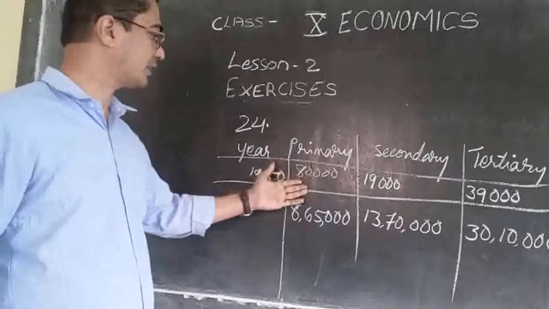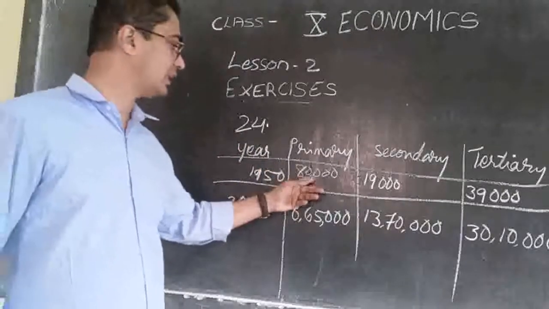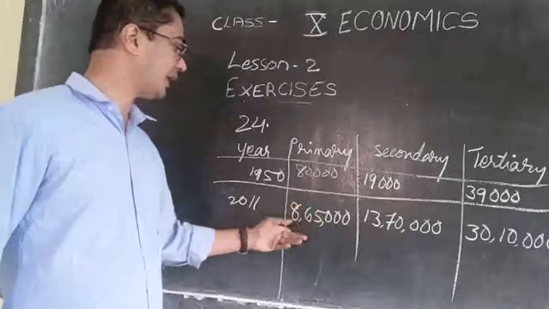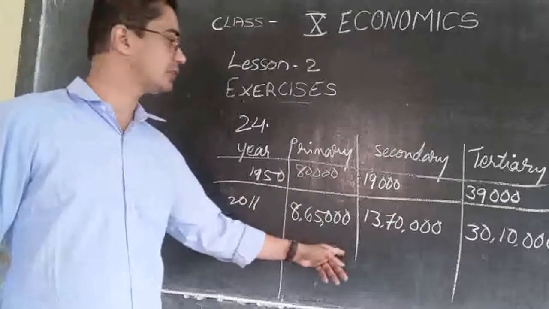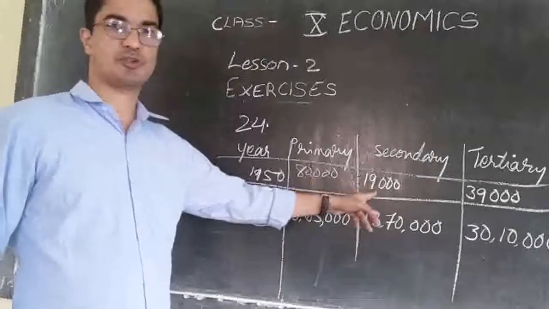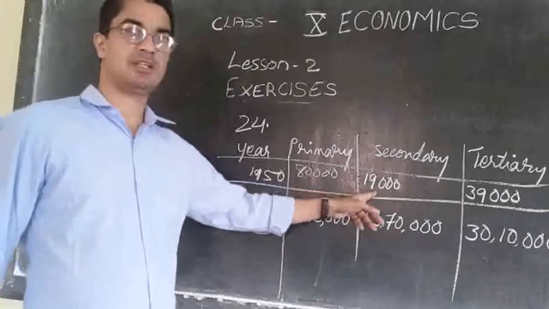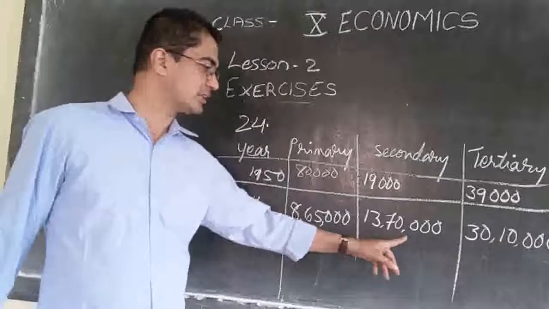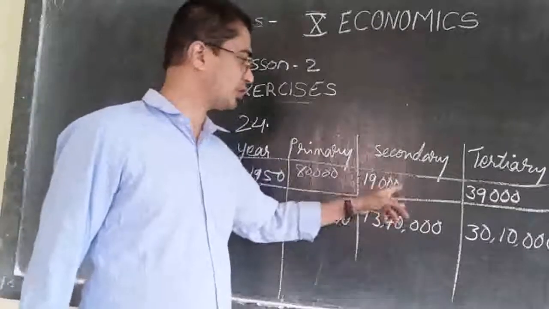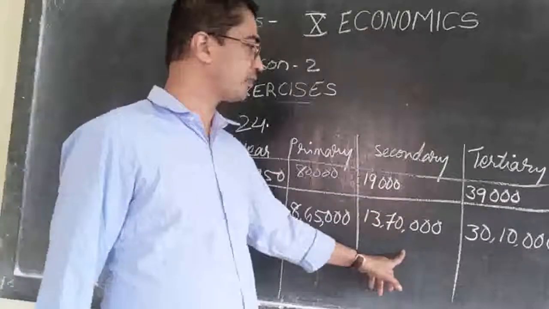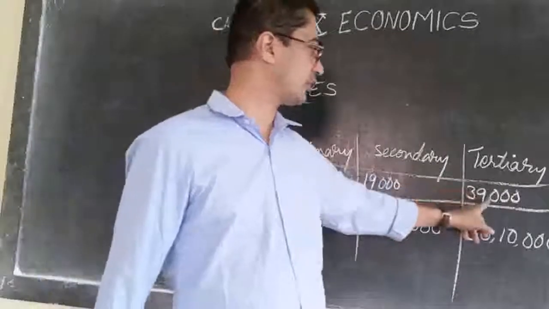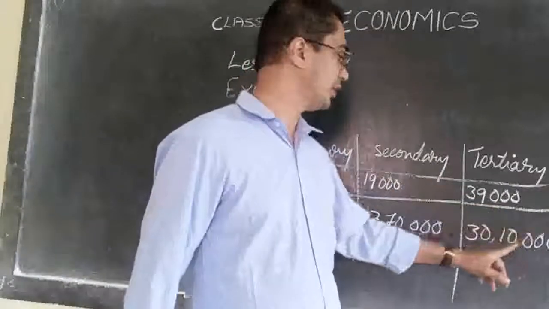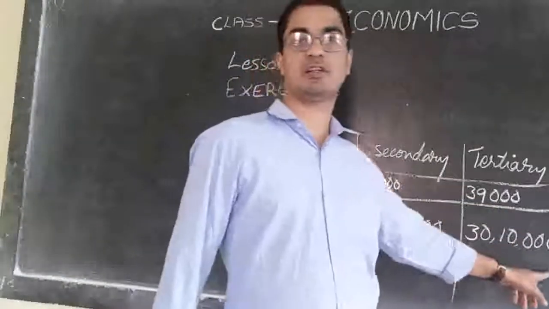So primary sector which was producing 80,000 became 8,65,000. The secondary sector which was producing only 19,000 became 13,70,000. So much of increase was there. Then the tertiary sector which was only 39,000 became 30,10,000.